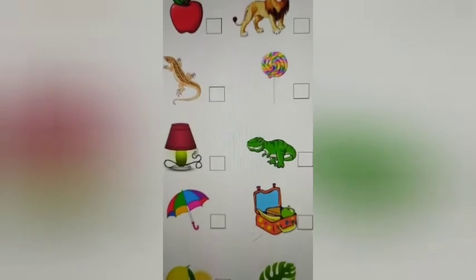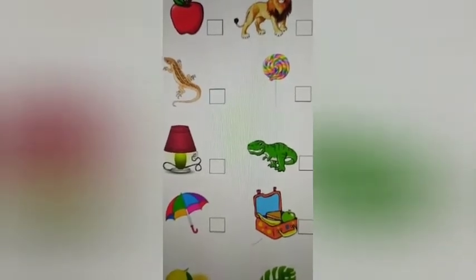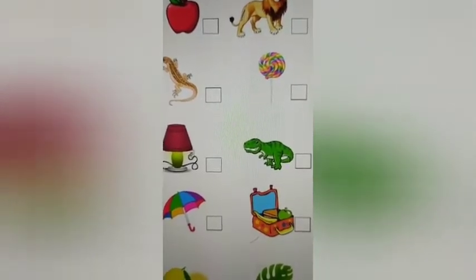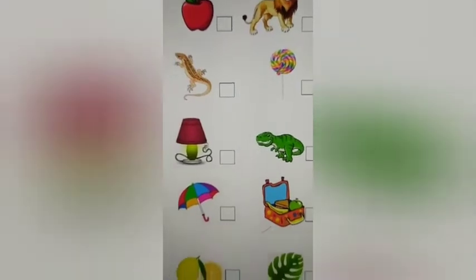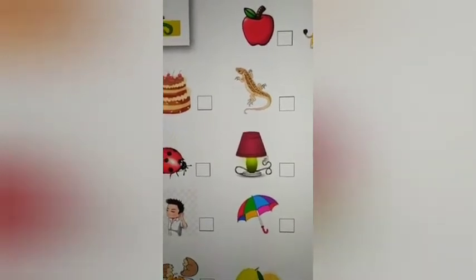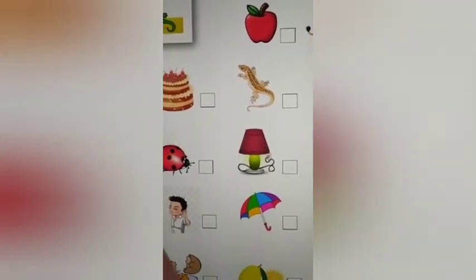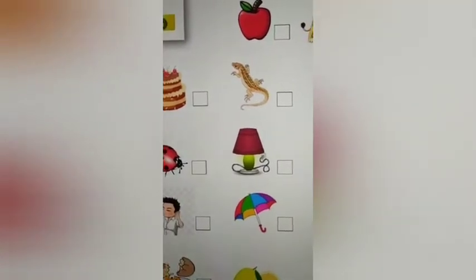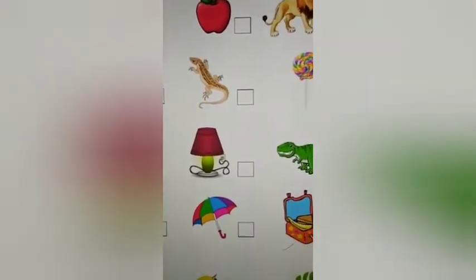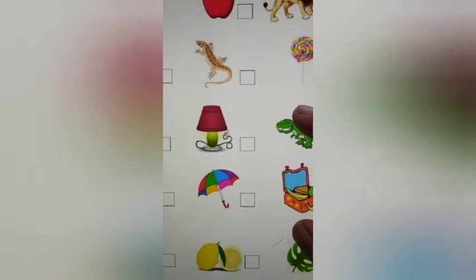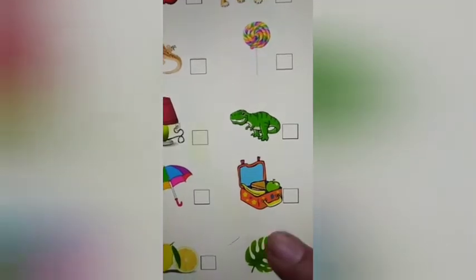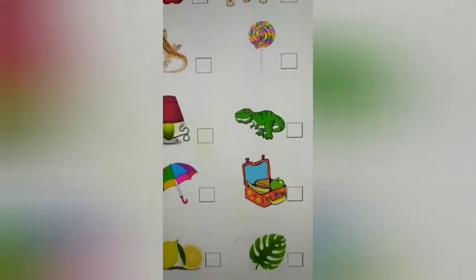Now this is a picture of a dinosaur. Now the word dinosaur. What's the beginning sound here? The beginning sound is D, dinosaur. Yes, so you don't tick it here. Don't tick the box. Next is a picture of a boy who's very lazy. Yes, this boy is lazy. The word lazy begins with the sound L. Next is a picture of an umbrella. Now the word umbrella begins with the sound A. Yes. Next is a picture of a lunch box.